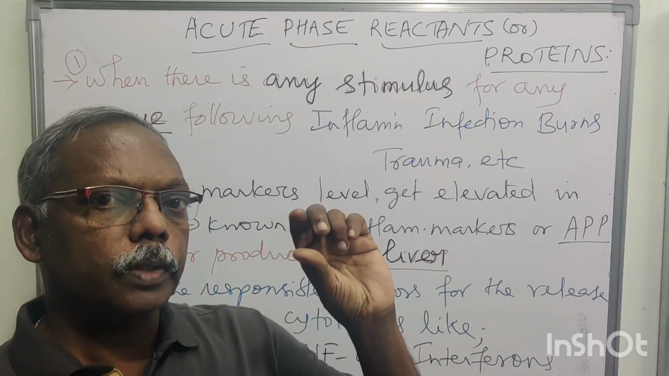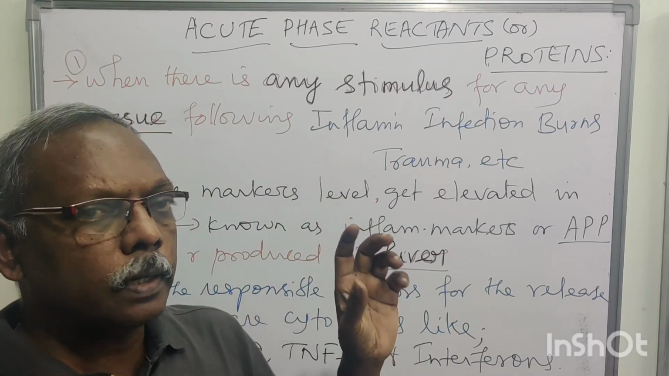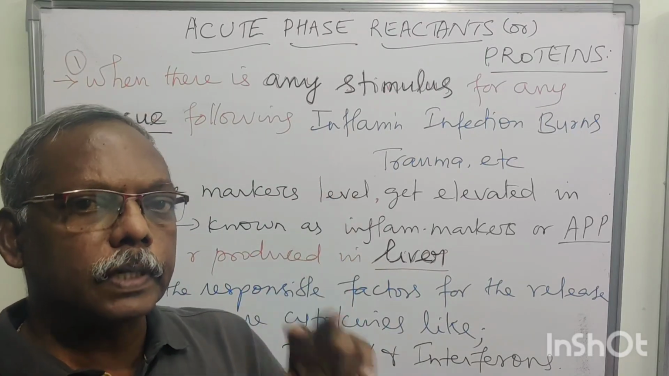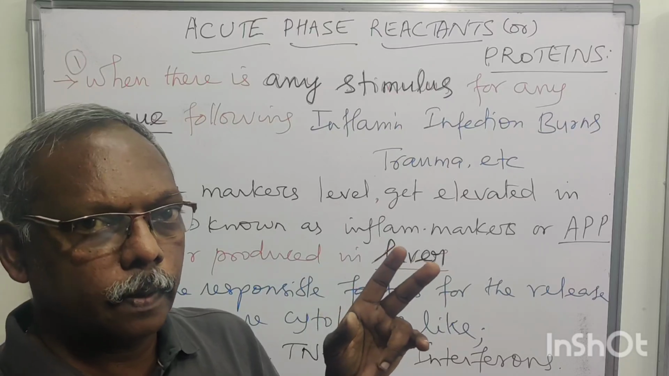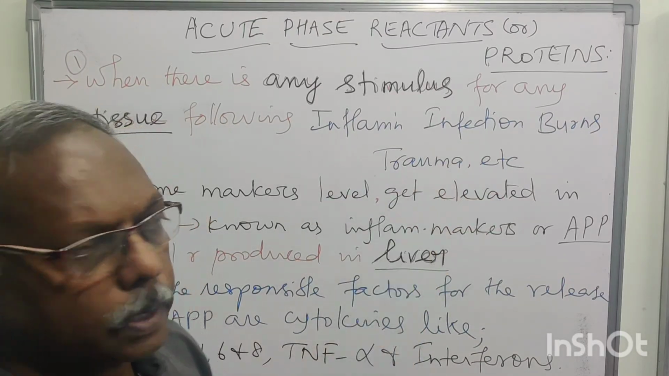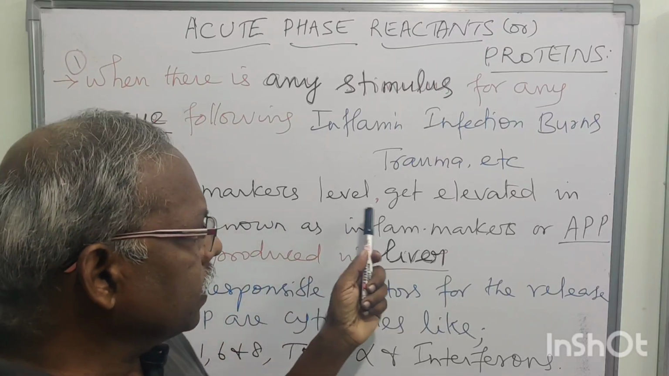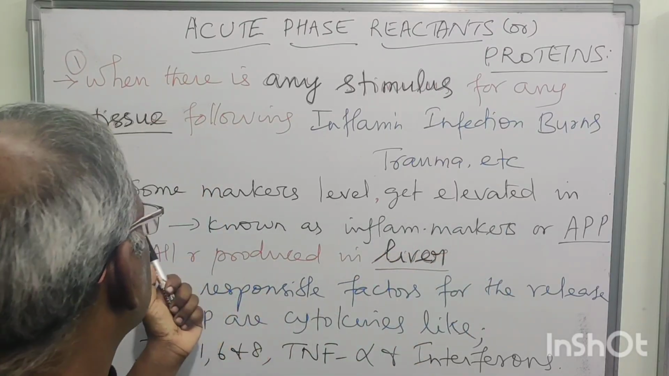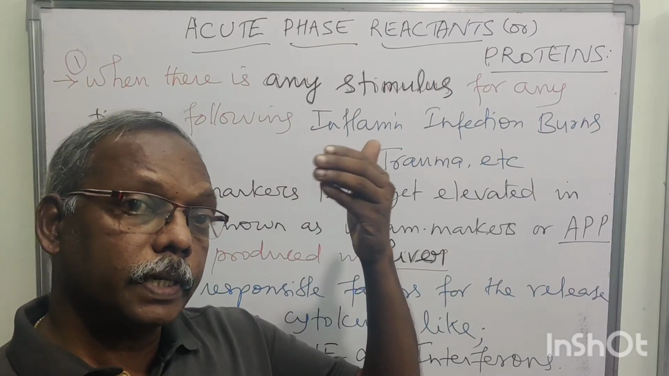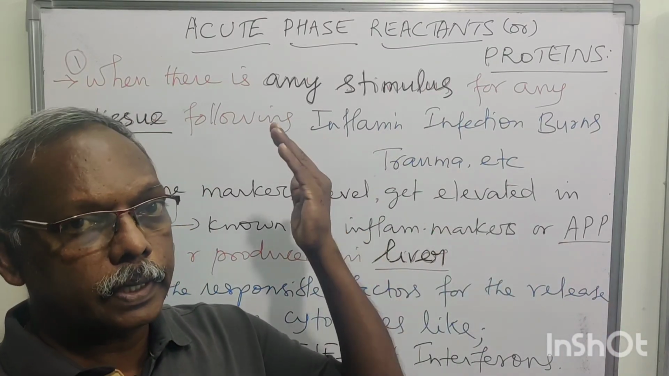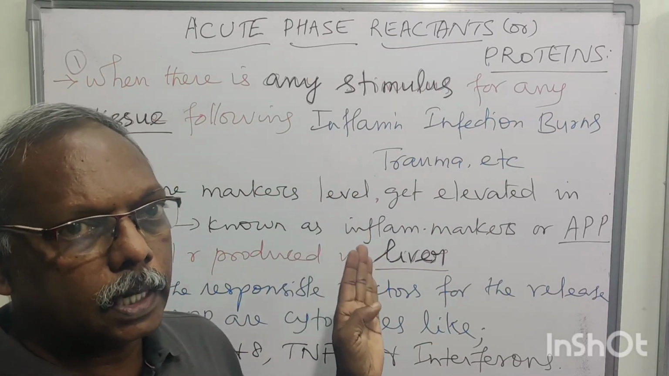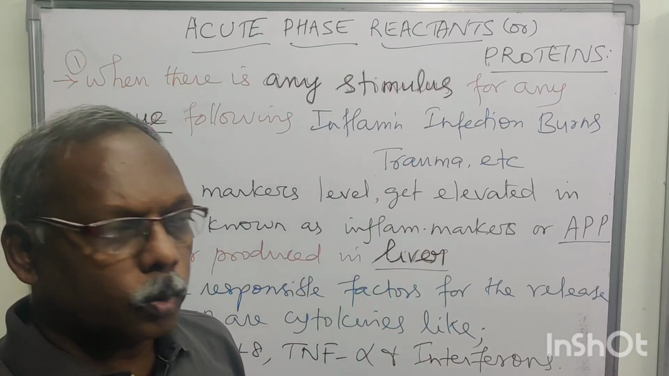So how are you going to give the introduction for this acute phase protein? When there is any stimulus for any organ, it will release some markers in the situation of inflammation, infection, burns and trauma, right? Some markers' levels get elevated in serum, known as inflammatory markers. Some markers' levels will get lowered, some will get elevated in these conditions. That is known as inflammatory markers or otherwise called acute phase proteins.